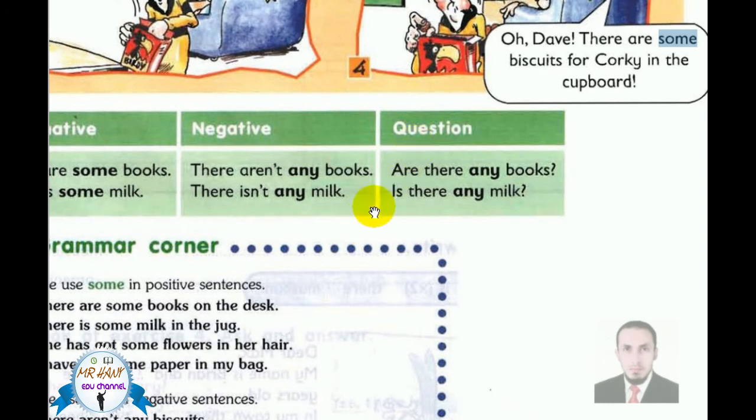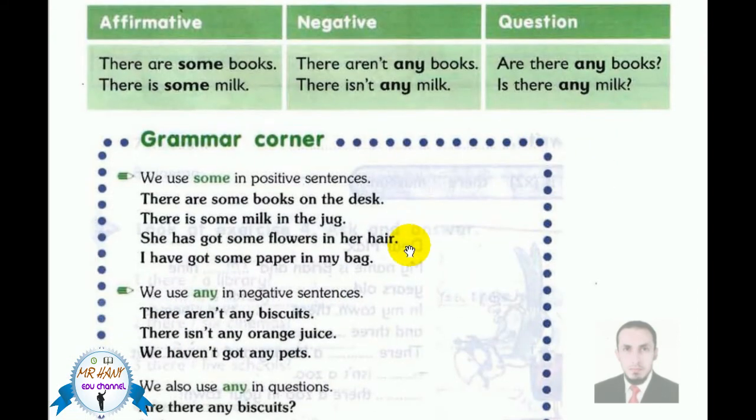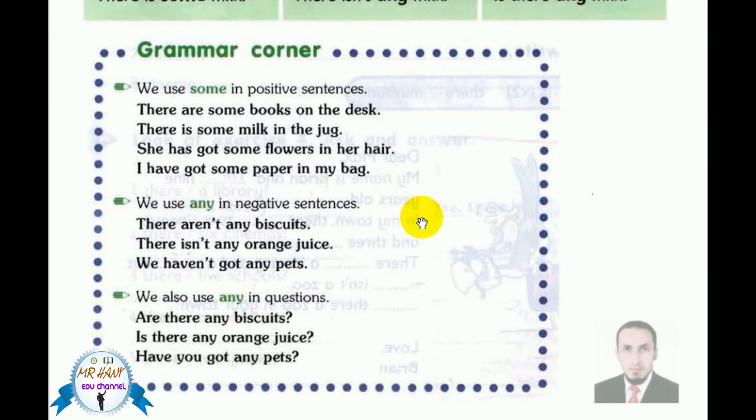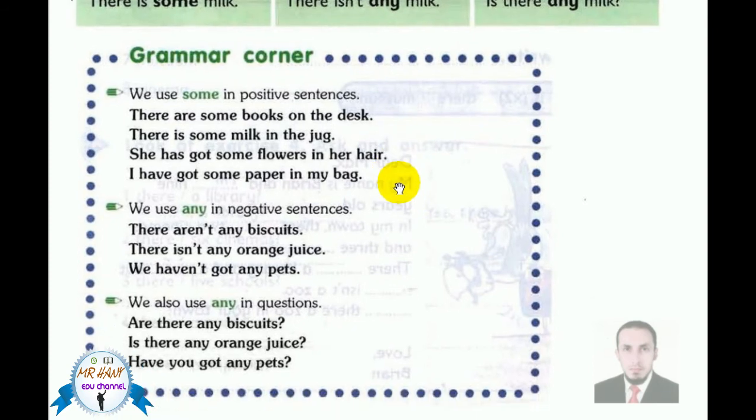In the question we use the helping verb first: am, is and are come at the start of the question. Are there any books? So we use any in the question form. Is there any milk?